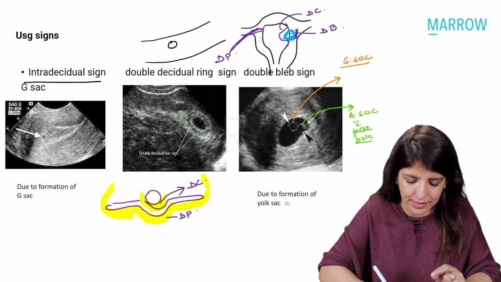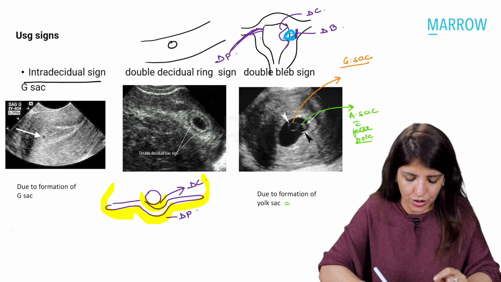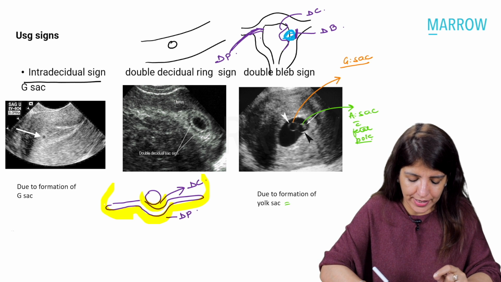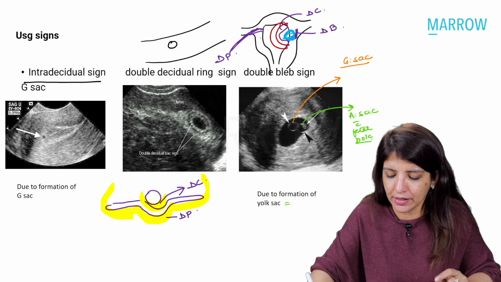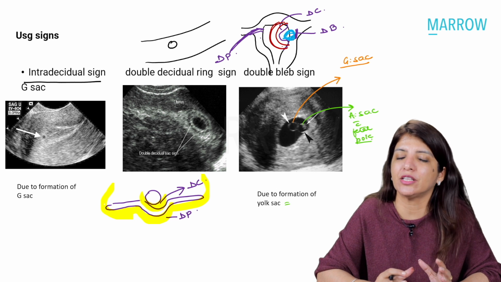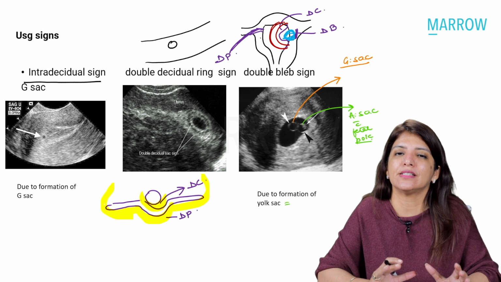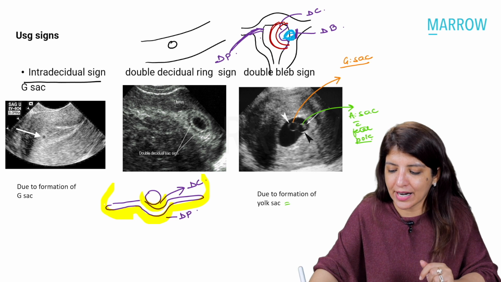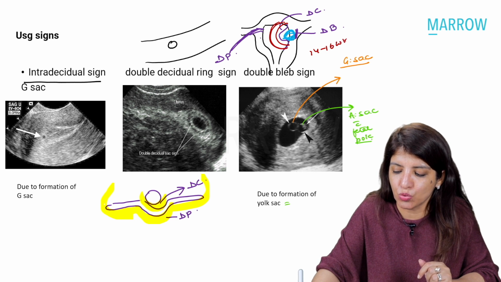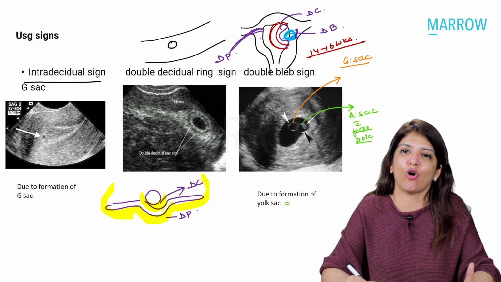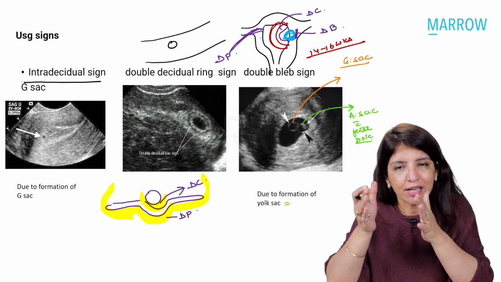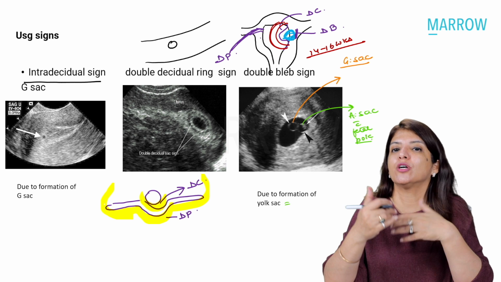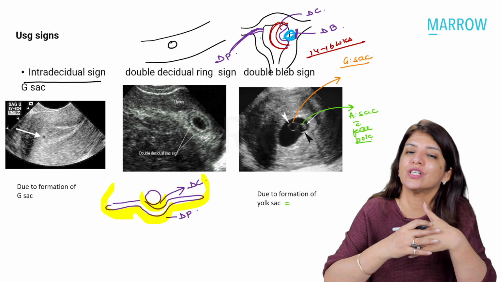See what happens as this zygote is going to grow, right? Now what is going to happen when it grows? The capsularis is going to come nearer and nearer to the parietalis. Ultimately, there will be a time when decidua parietalis and decidua capsularis will fuse, and that is going to happen between 14 to 16 weeks, and the uterine cavity would be obliterated. Now, you will not see both the deciduas in the form of a separate ring. It is only in early pregnancy that you see both the deciduas as separate rings.